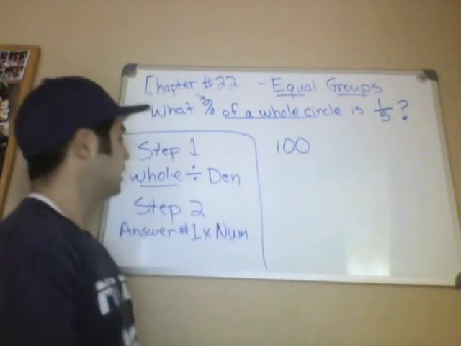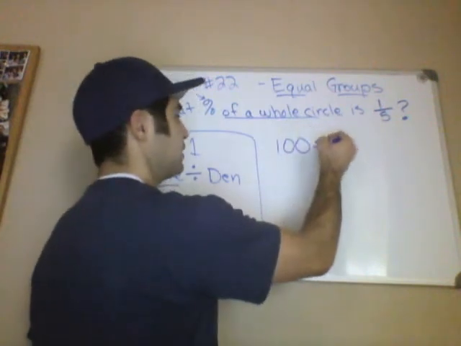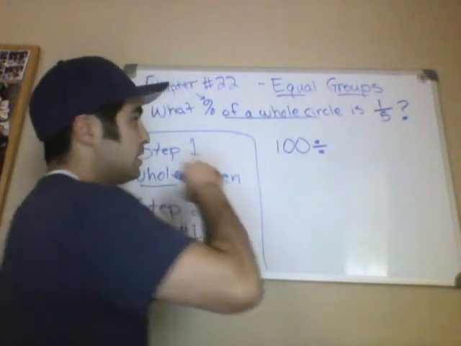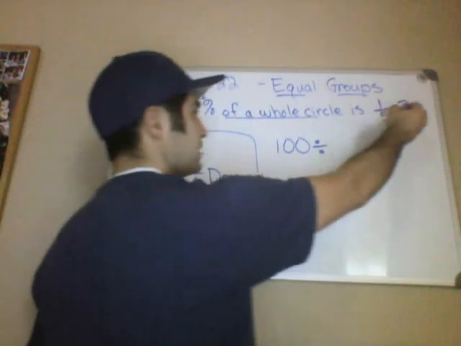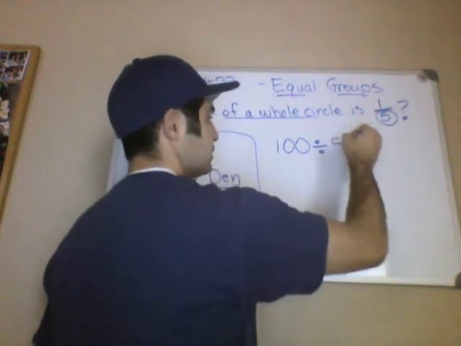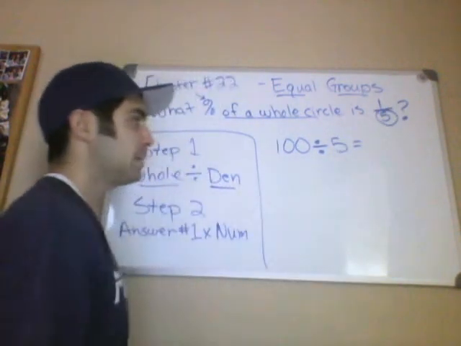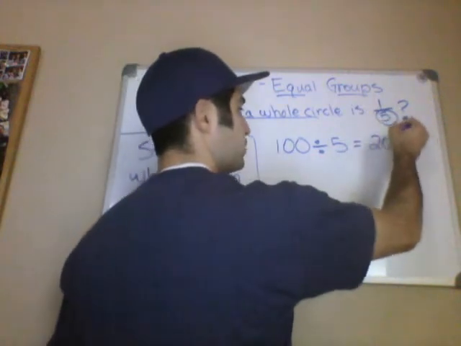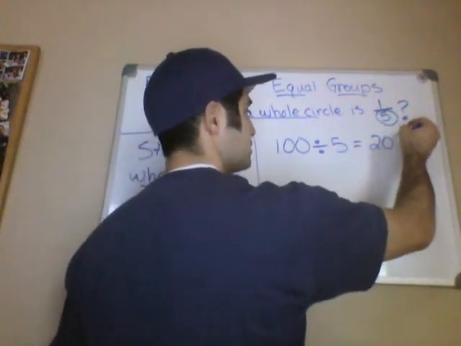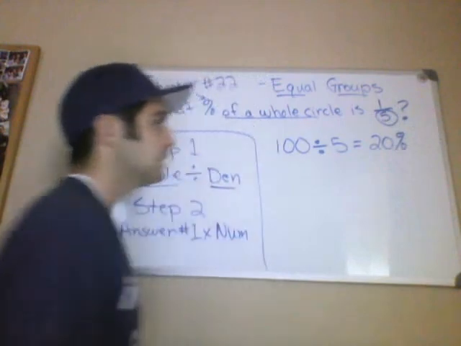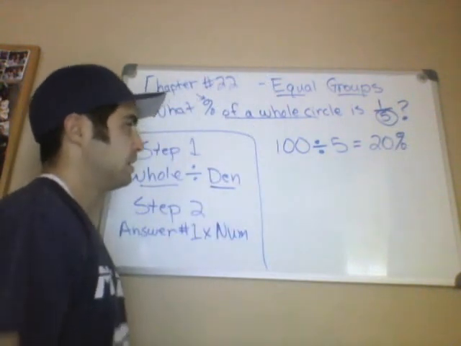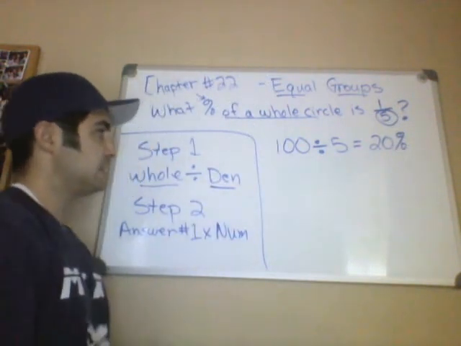So we're going to take 100 and we're going to divide that by the denominator, which in this case is 5. Okay, so 100 divided by 5 is going to be 20%. Then that's step number 1.